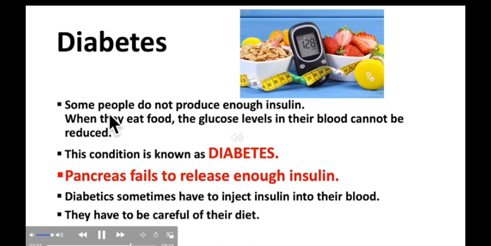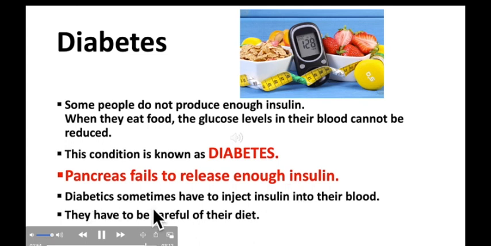Some people do not produce enough insulin. So when they eat food, the glucose level in their blood cannot be reduced. This condition is known as diabetes. So what is diabetes? Diabetes is a condition in which the blood glucose concentration is higher than normal because the pancreas fails to release enough insulin.